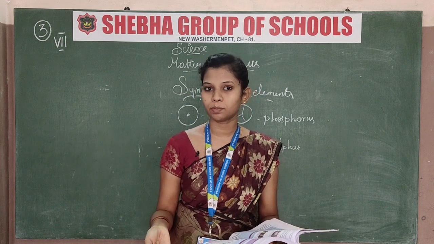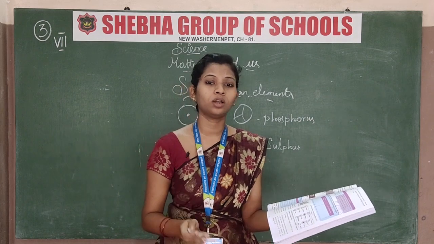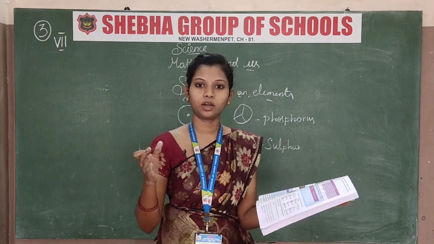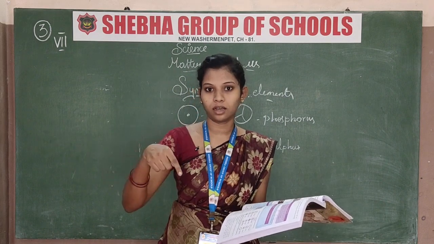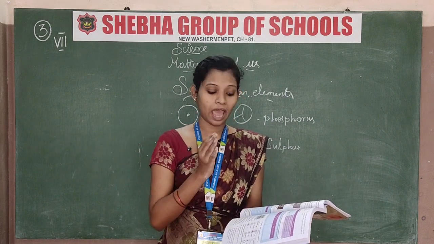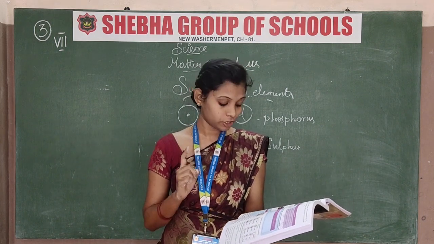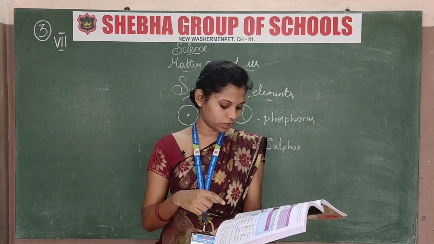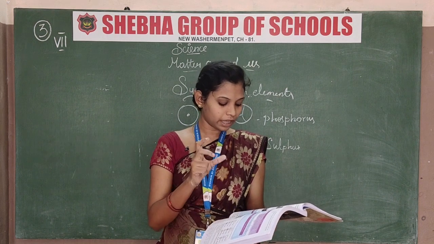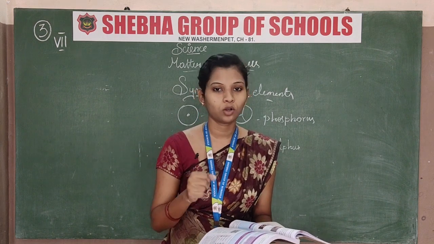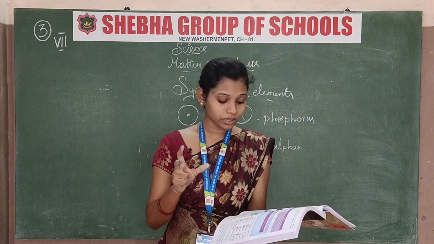What is a compound? I explained to you. Now let's see the properties of a compound. Property means what? There are rules. Like traffic rules, we have to walk when the signal comes, like that we have rules for a compound. That is, a compound is formed only when the constituent elements are combined in a fixed proportion. Then the properties of a compound are different from those of its constituent elements.